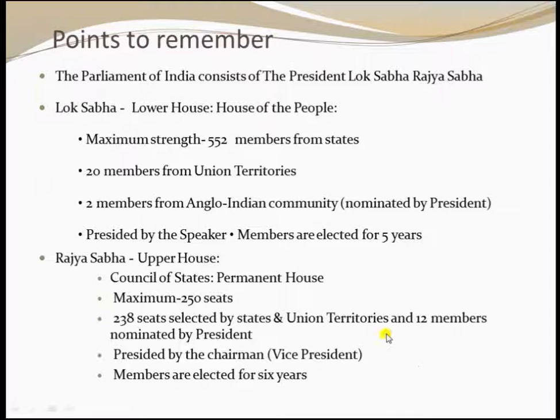The chairman is the vice president. In the Rajya Sabha, members are elected for 6 years.